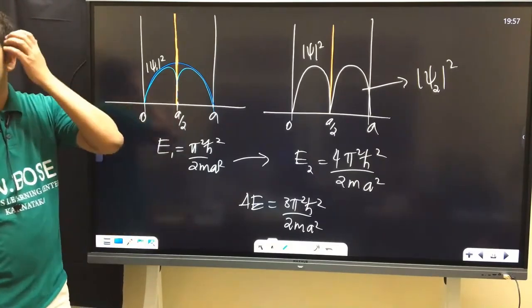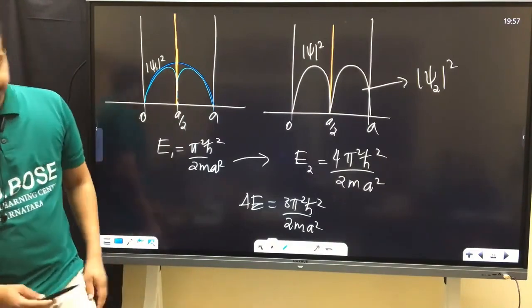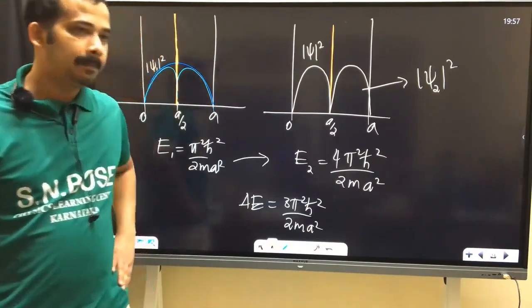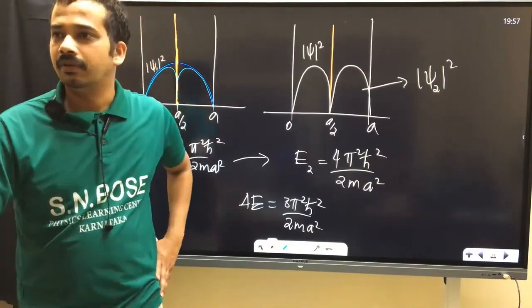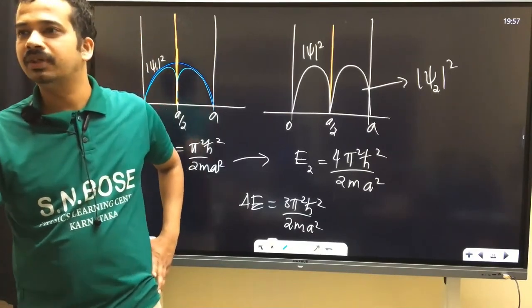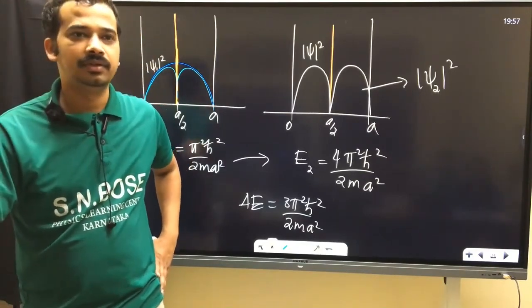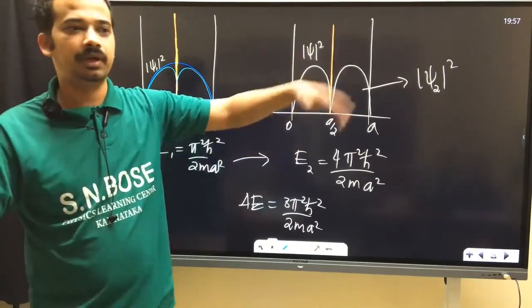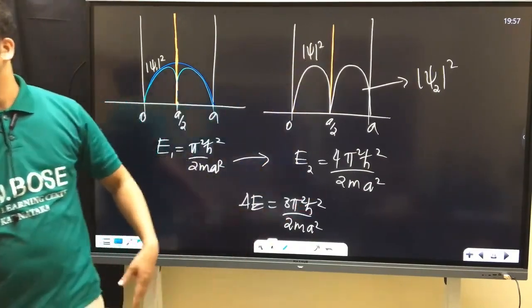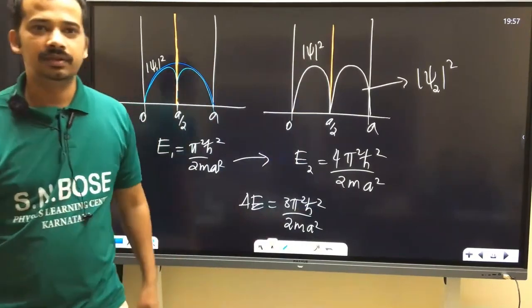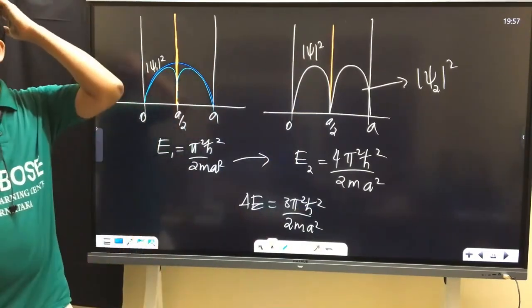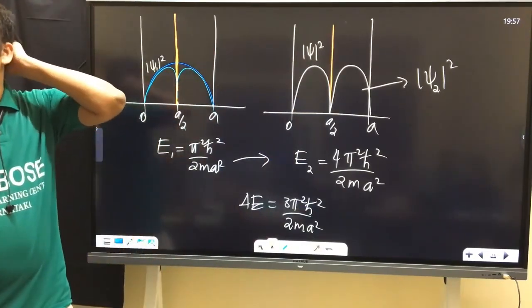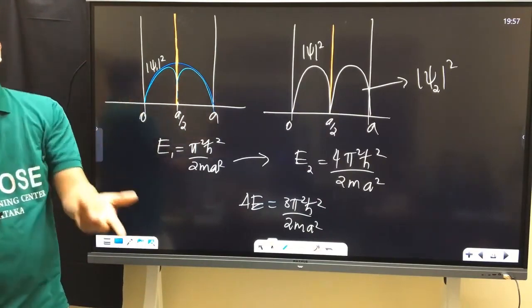We solve it by graph, because we can't solve that equation directly. What kind of equation do we call that? In the finite potential well, we get that one. I'm forgetting the name.